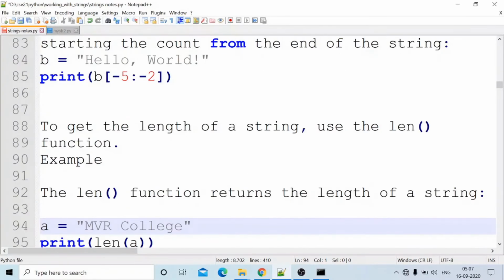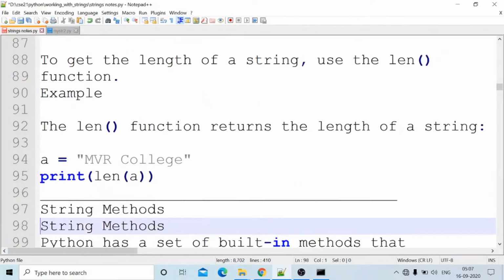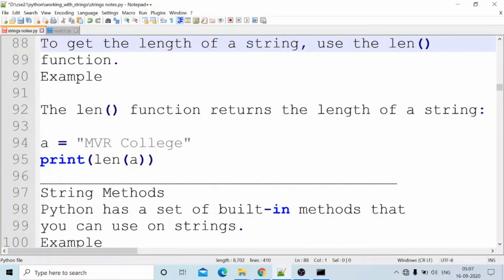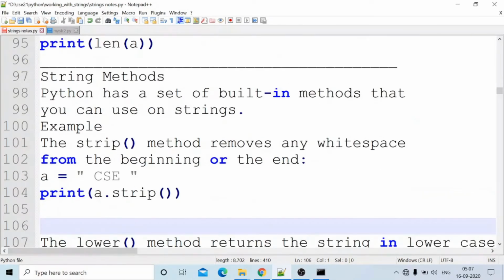Next one, the len function. The len function is used for finding the length of the string. How many characters are present within the given string? Using the len function, we can count the length of the string. We will see just one simple program.